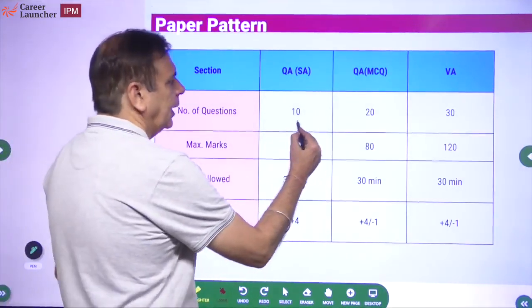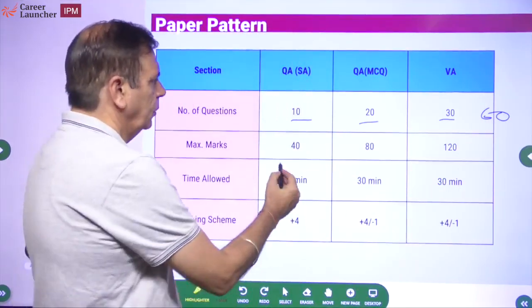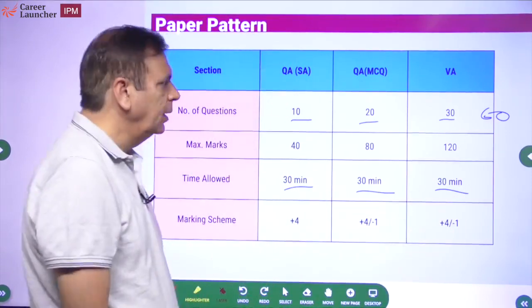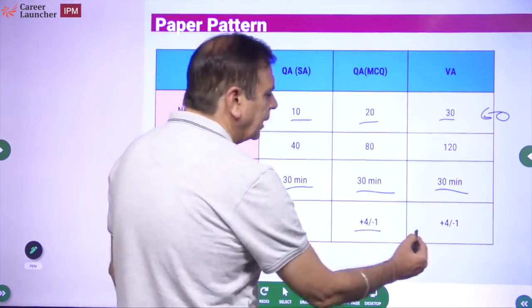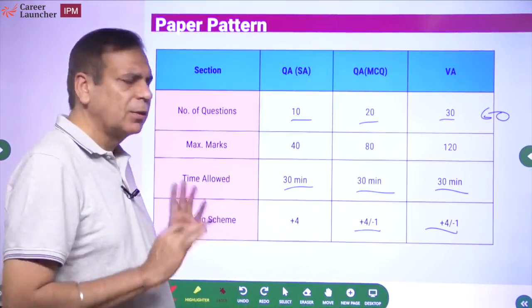It was 10, 20, 30, 60 questions in all, and 4 marks per question and 30 minutes for each of 3 sections. Negative marking was not there in the short answer section, but negative marking in all MCQ questions. So the pattern is clear: 10, 20, 30, 30 minutes into 3.